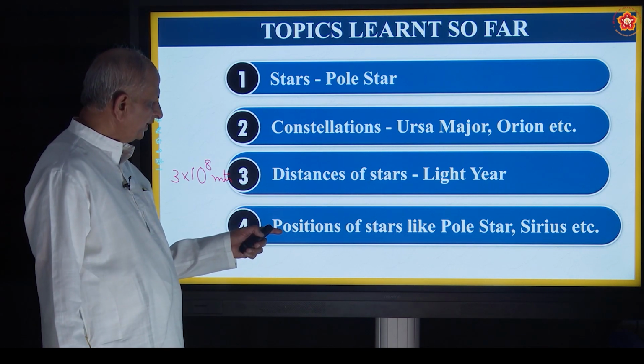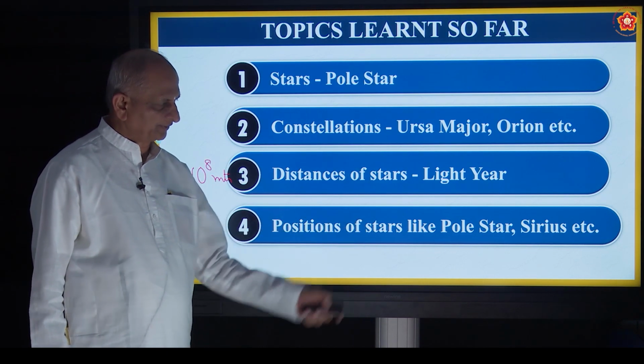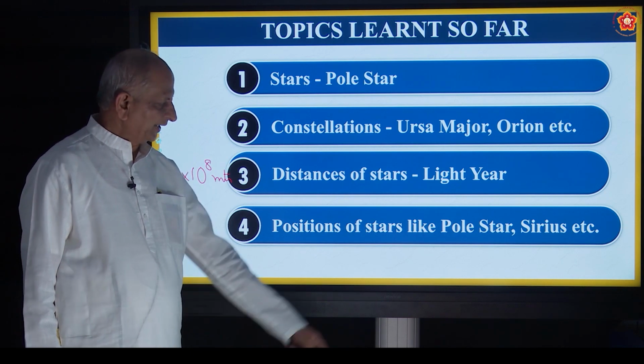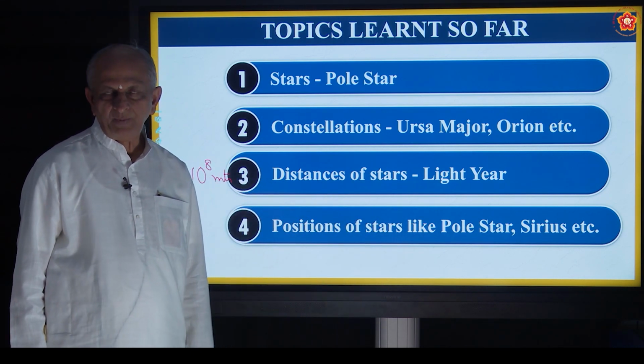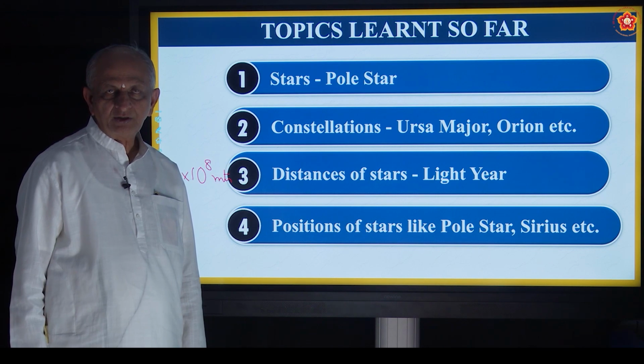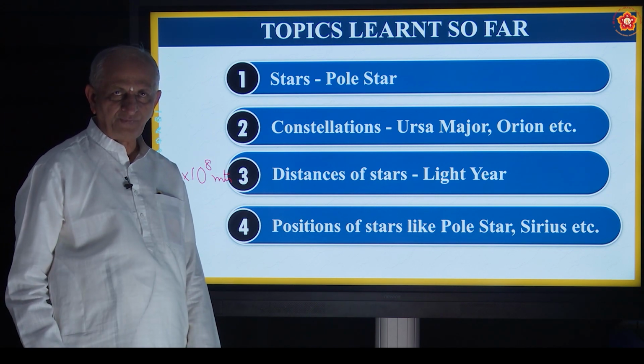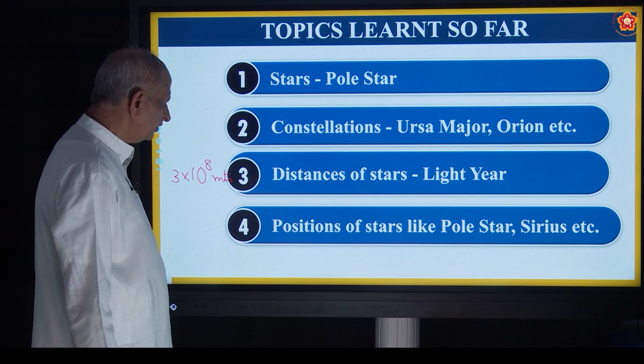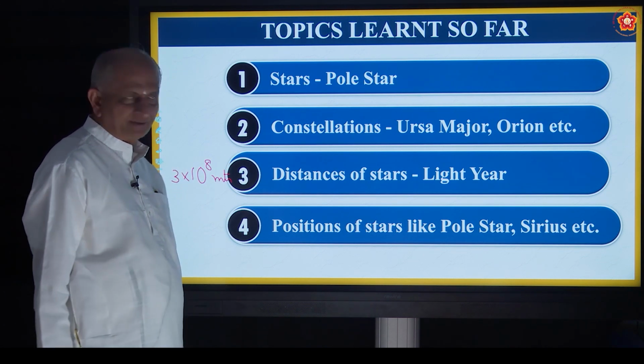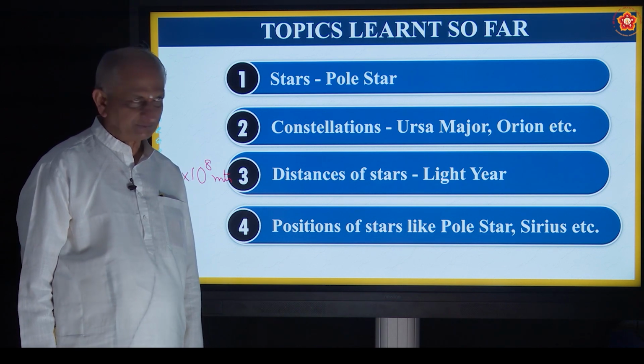And also we have seen about the positions of stars like pole star. Where is pole star placed? Pole star will be in the northern direction of the constellation called, come on, Ursa Major. Correct?